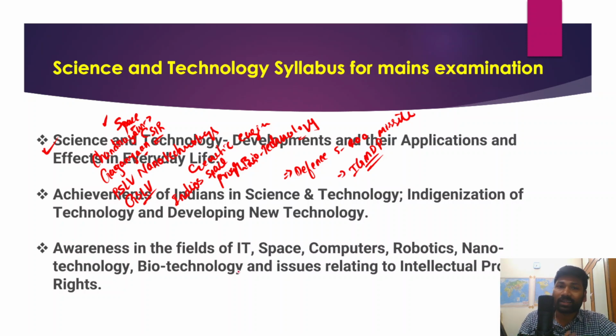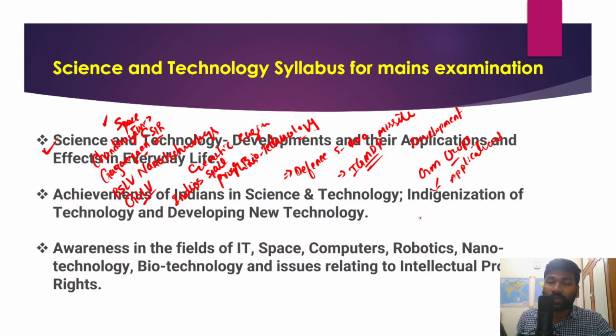You should also understand the developments in the area of science and technology. For example, when I say developments, GM crops. What are the applications of GM crops? How would GM crops further enhance farmers' income? That is also a very, very important aspect.